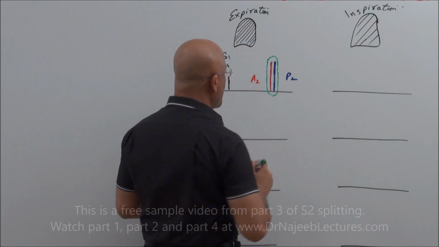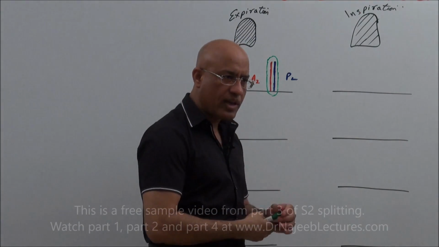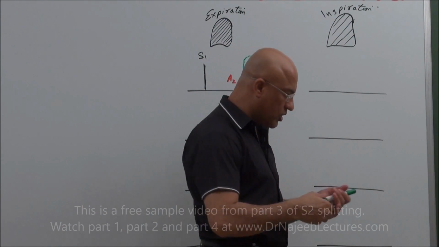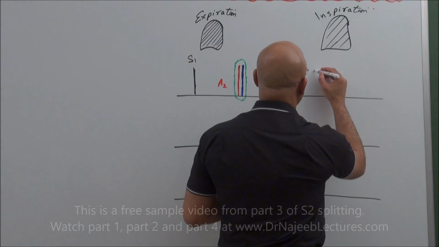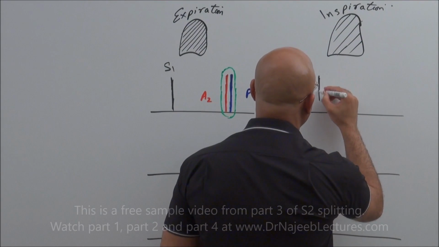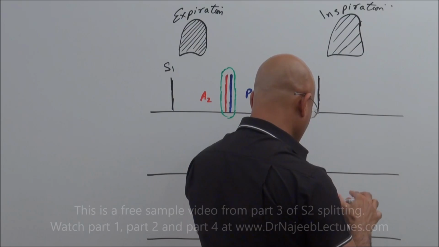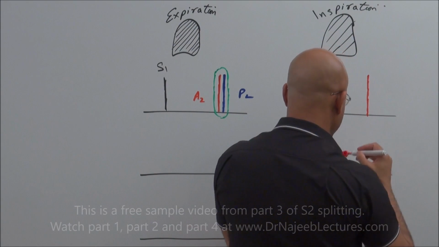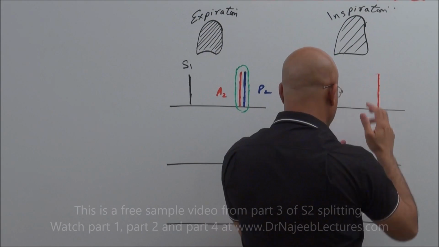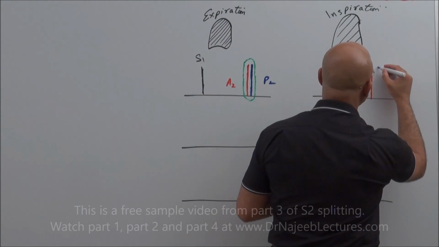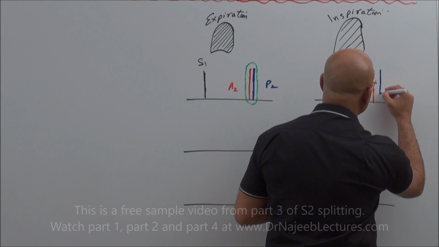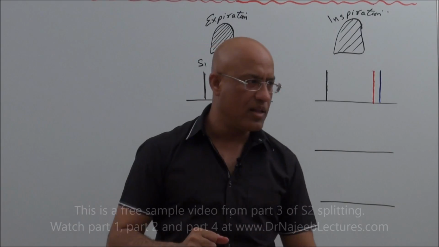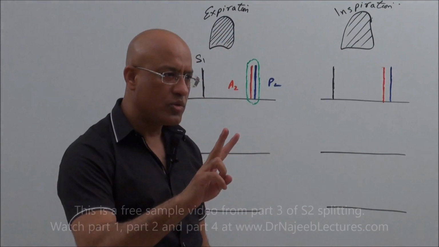But during inspiration, what really happens is that the P2 component is delayed. At the end of ventricular systole during inspiration, the P2 component is significantly delayed, and when it is significantly delayed, the A2 component and P2 component can be heard at the pulmonary area as two sounds.